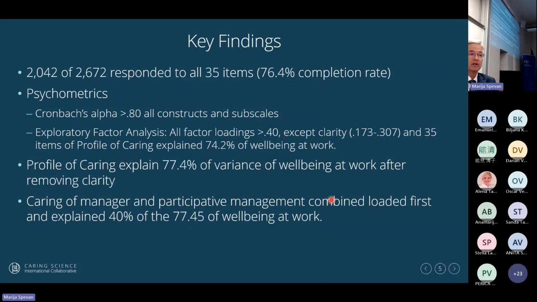2,670 who responded to all 35 items. So we had a 76% completion rate globally. The psychometrics performed very well as far as reliability. All of the subscales and the overall scale were understood by at least 80% or more of the nurses.